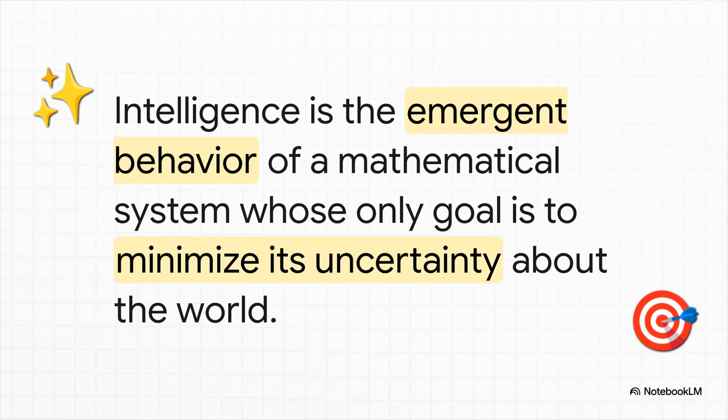And this brings us to the ultimate takeaway. AI isn't really an attempt to copy the human brain, neuron by neuron. It's actually something more fundamental. It's the behavior that just emerges from a system built out of pure math, whose only goal in life is to get less wrong, to minimize its uncertainty about the world.